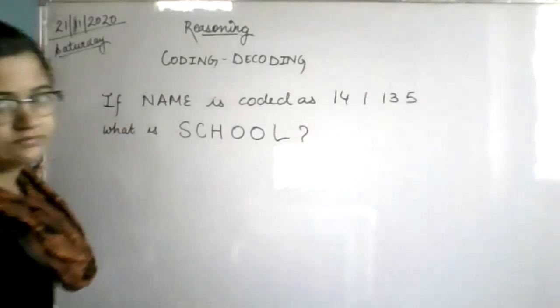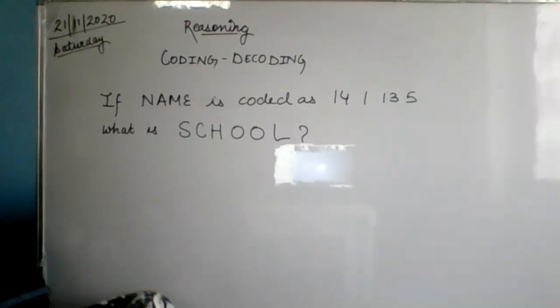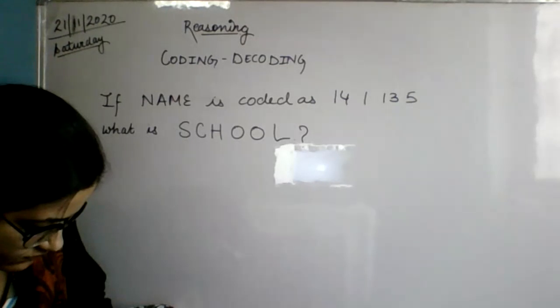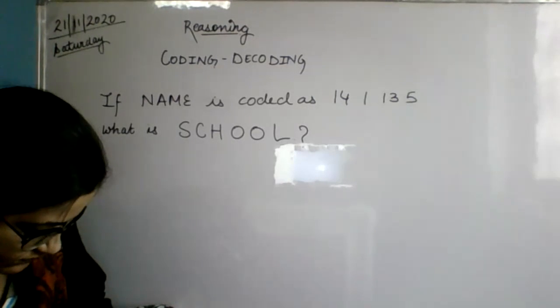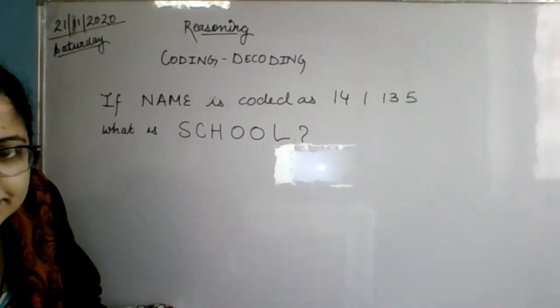If NAME is coded as 14, 1, 13, 5, what is SCHOOL? 19, 3, 8, 15, 15, 12.